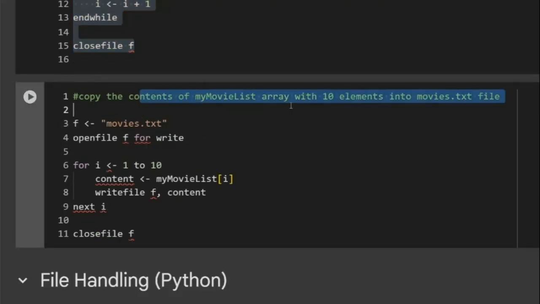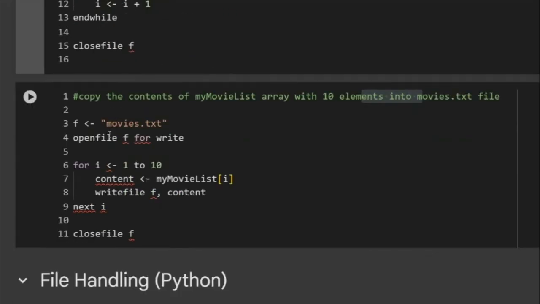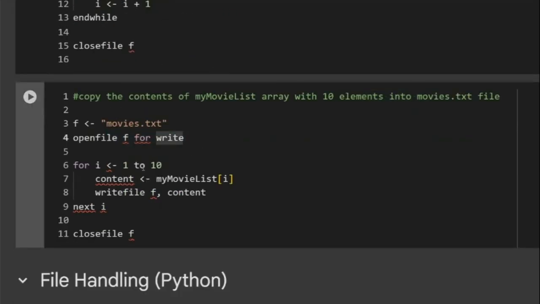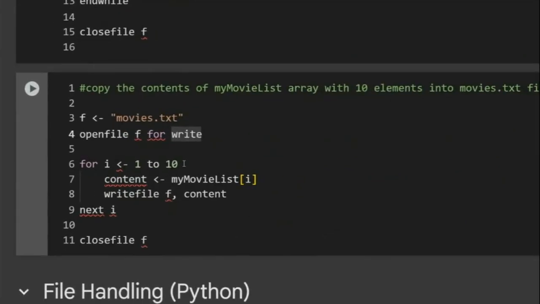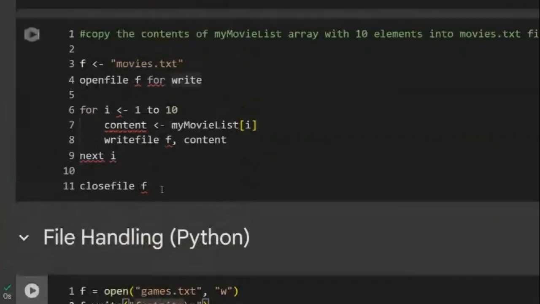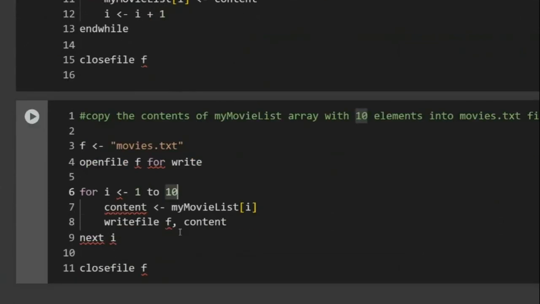Okay, copy the contents of an array with 10 elements into a file. So it's the same thing, now it is the reverse. Now what you have to do is write the array into the file. So again you will open the file in write mode, and then you will have the array. Okay, now in pseudocode there is no way of knowing the size of the array. So the size of the array would always be given to you. And you cannot apply length on this because length is only applicable on strings. In Python you can calculate the size of the array using the len function, but not in pseudocode. So in pseudocode the size will always be given. So I am assuming that it is 10.